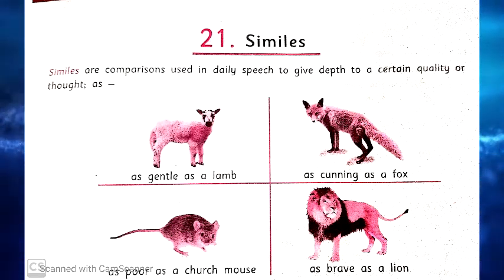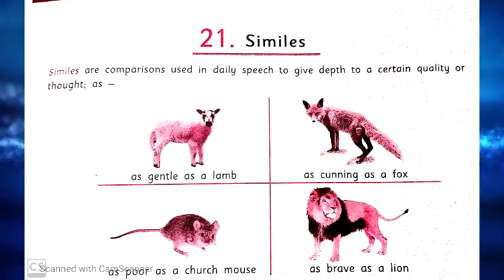Today we are going to take class 4th English grammar, Chapter 21, similes. What do we mean by similes? Similes are comparisons used in daily speech to give depth to a certain quality or thought. This is the definition for simile.